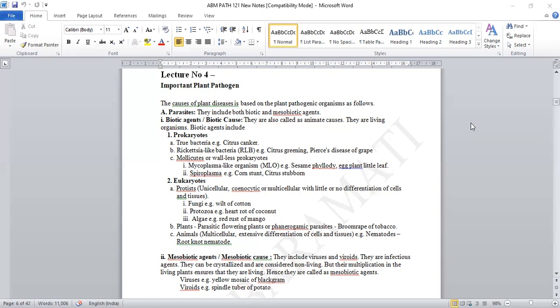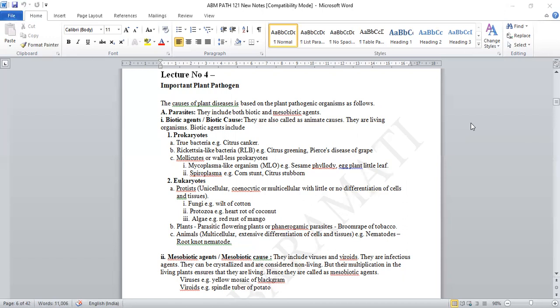What happens in the prokaryotes, as you know, is that there is a lack of a well-defined nucleus. So basically bacteria, rickettsia, mollicutes, that is mycoplasma and spiroplasma-like organisms, are included in the prokaryotes. So that's why in the first case of biotic agent in the parasite classification, an important plant pathogen is the bacteria.